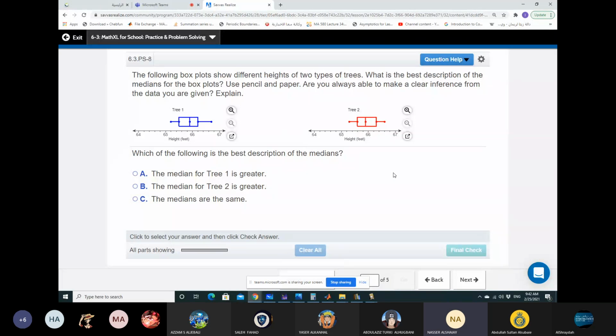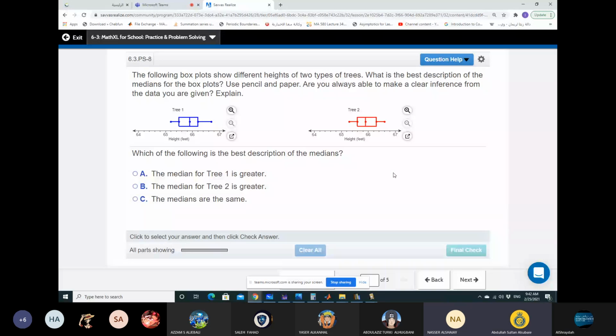The following box plots show the different heights of two types of trees. Which best describes the following for the box plots? Use pencil on paper. The medians. Good job, really.